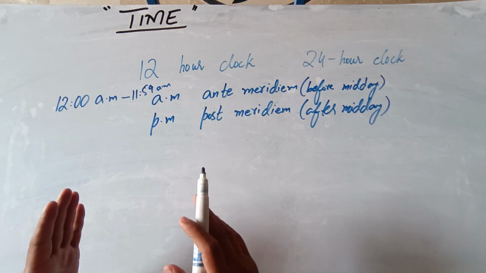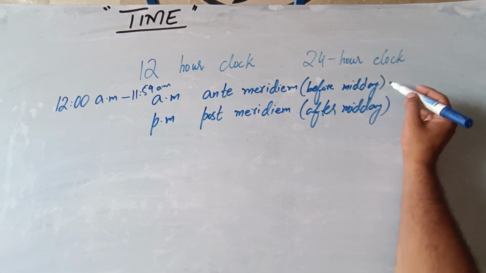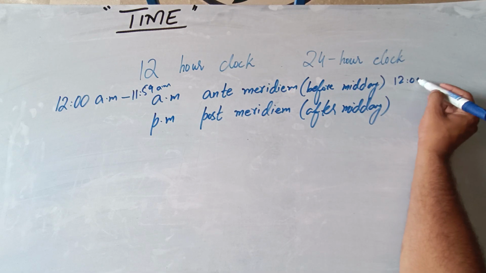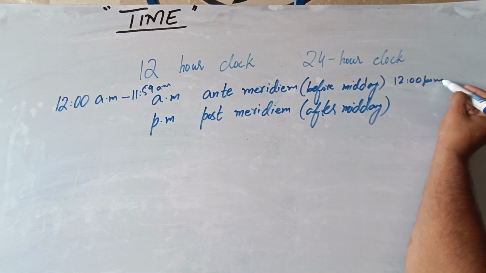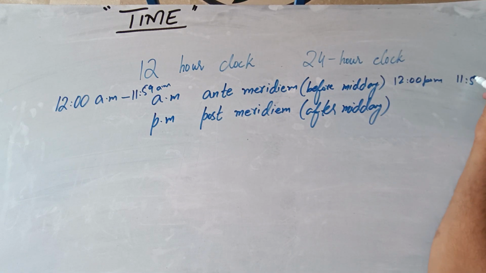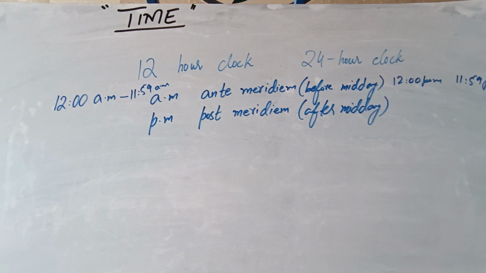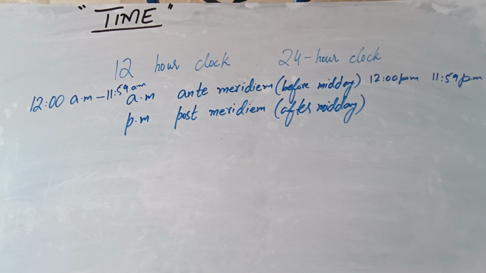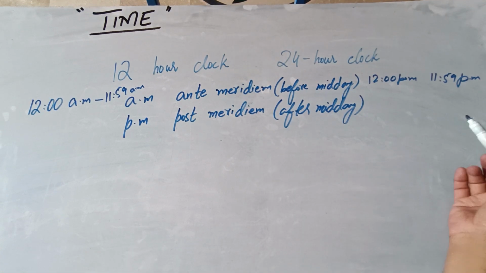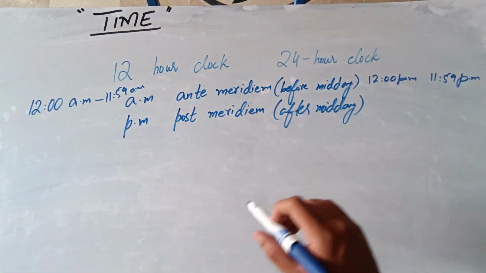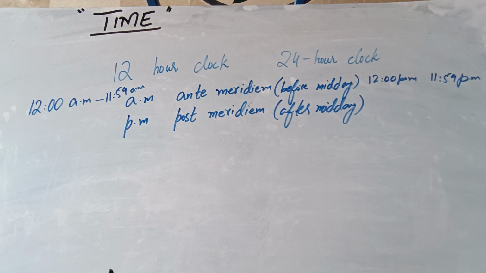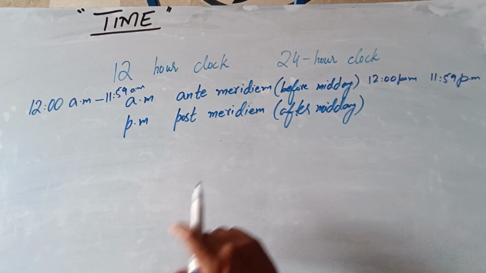So from 12:00 PM, from noon, till 11:59 at night, it would be PM. And after that this cycle will continue again as AM and PM. So this is all about AM and PM.